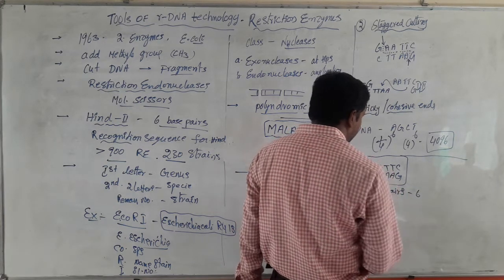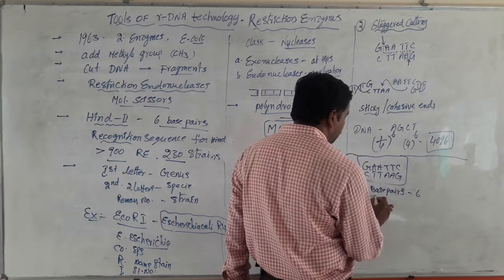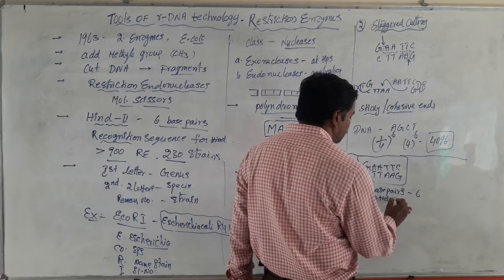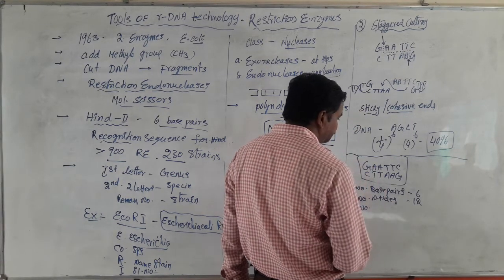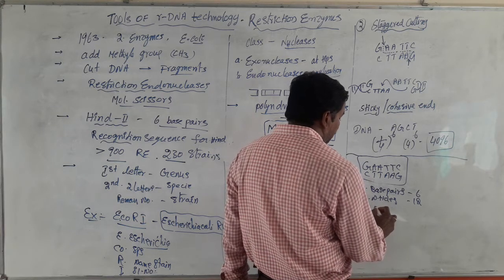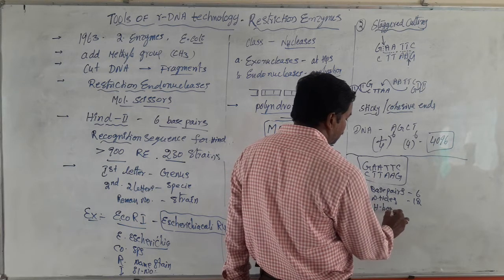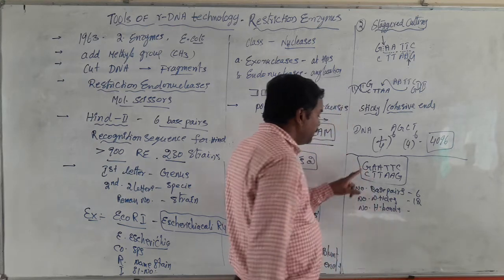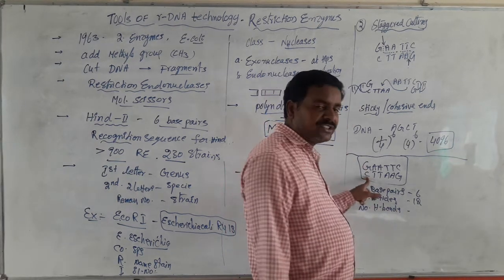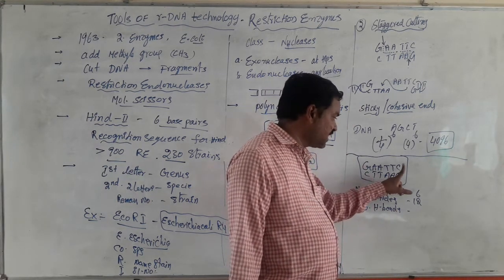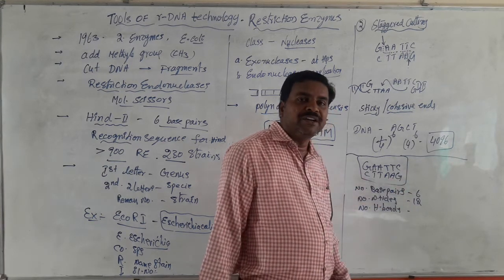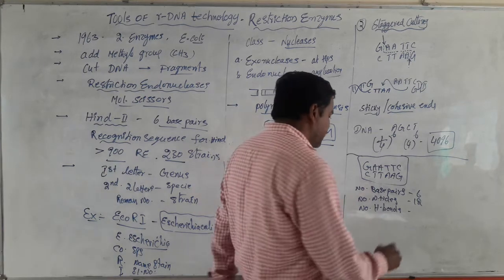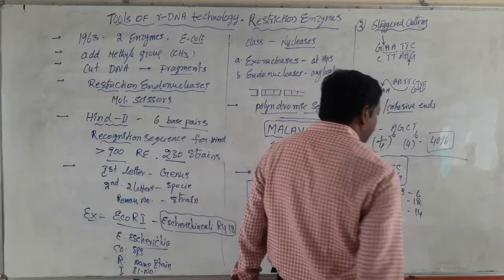Total 6 base pairs. Number of nucleotides: 6 into 2, 12. And number of H bonds: G is complementary with C with 3 hydrogen bonds, and A is complementary with T with 2 hydrogen bonds. That is total 14.